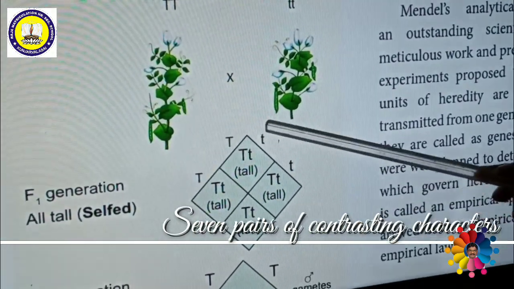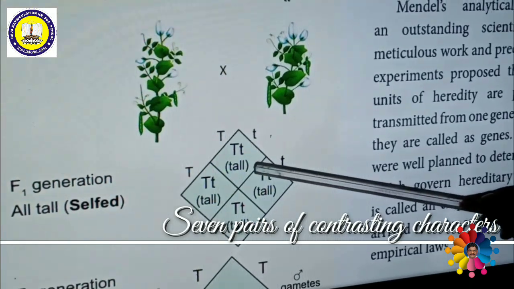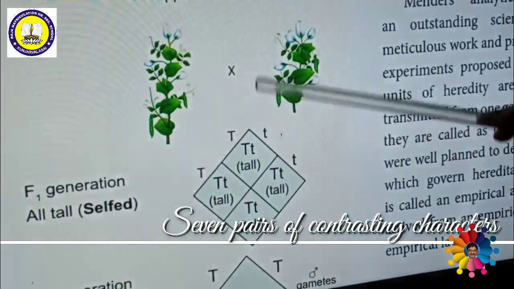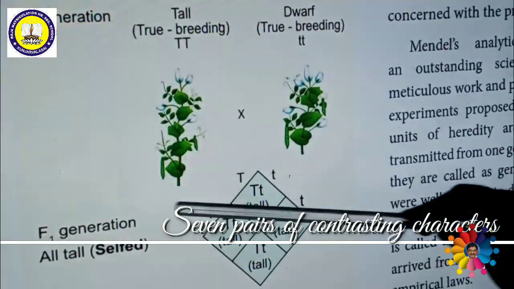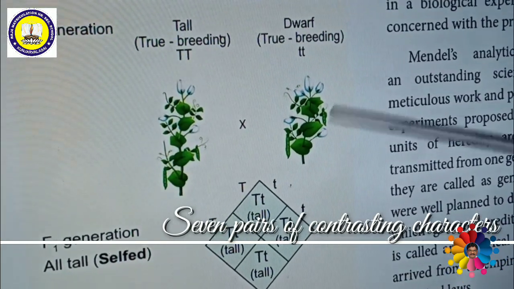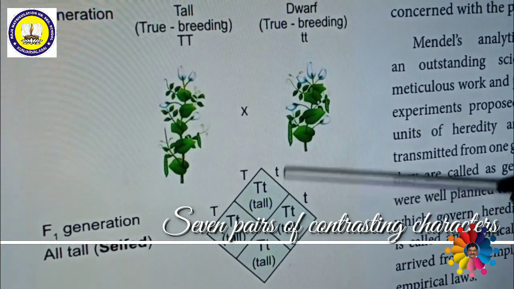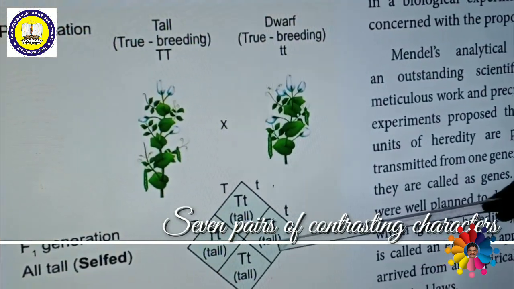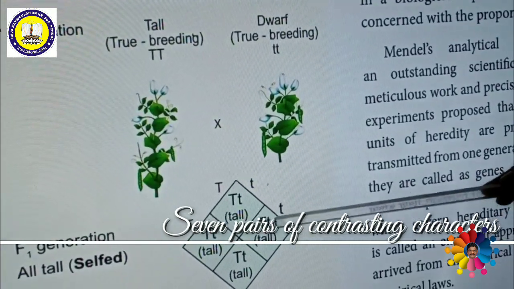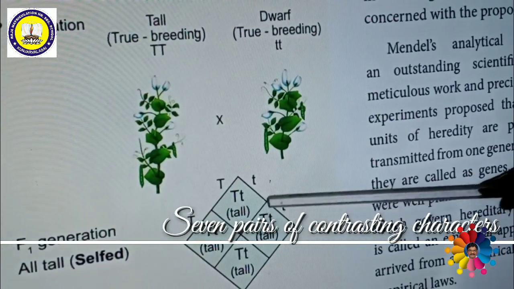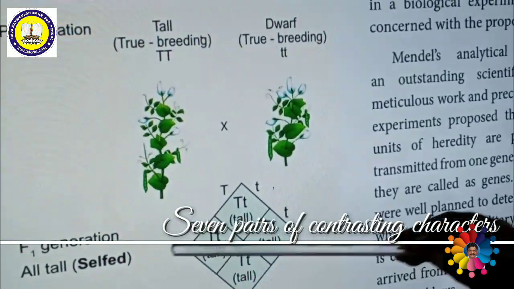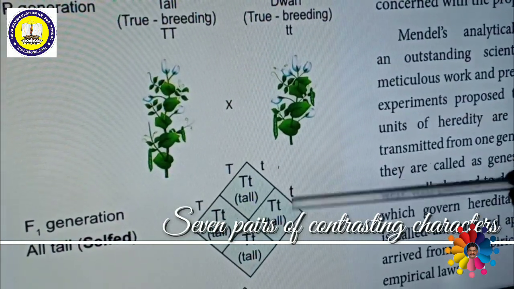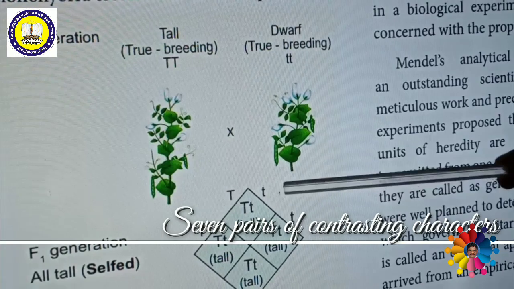So in the F1 generation, capital T, small t, but this is also tall. Because capital T is dominant, in the F1 generation we can see only the dominant character. That means all are tall only. Even though the small t gene is present inside the F1 generation, it is not visible. Only the tall characteristic feature is visible. So this is called the dominant character. The characteristic feature that appears in the F1 generation is called the dominant character, and the one which does not appear from the parent is called recessive.